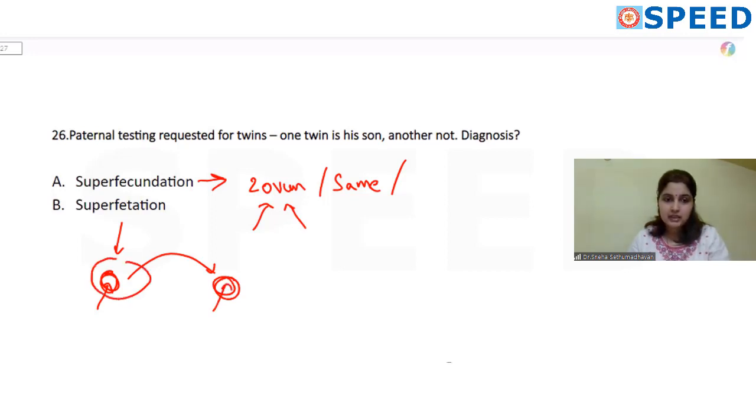So one pregnancy followed by another pregnancy. Superfetation is not possible in humans. It is seen in animals, and this is why cats and dogs have 10, 12 kittens or puppies.